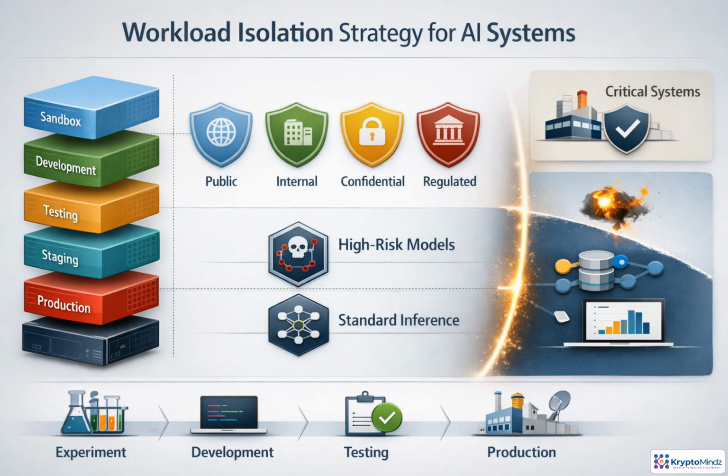Workload isolation is layered containment. Experiments belong in sandboxes, not beside production systems. Public data should not share the same controls as regulated data. Standard inference should not sit in the same trust zone as autonomous or high-risk agents. The goal is to limit blast radius. If something fails, leaks, or behaves unexpectedly, it affects only its zone. Then stronger controls can be applied where risk, sensitivity, and business impact are highest.